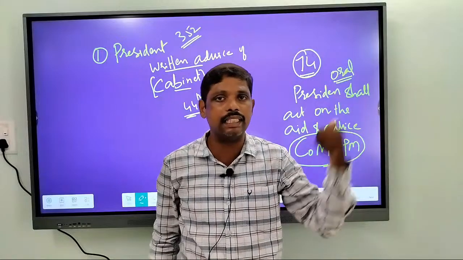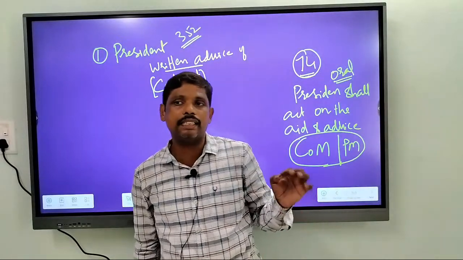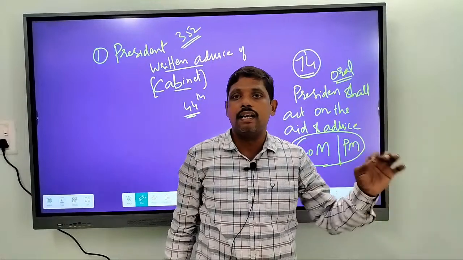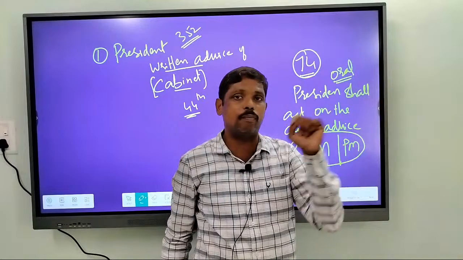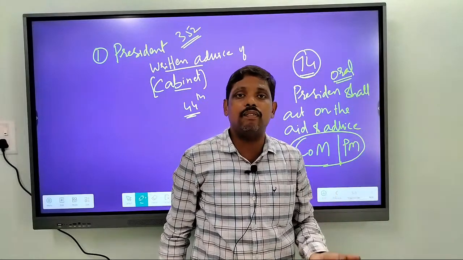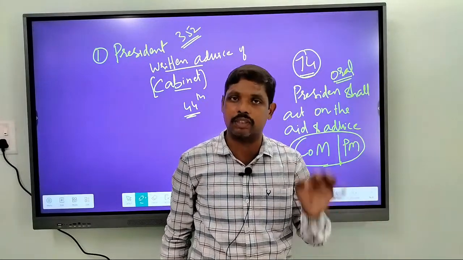We saw this in 1975, which is regarded as misuse of powers.